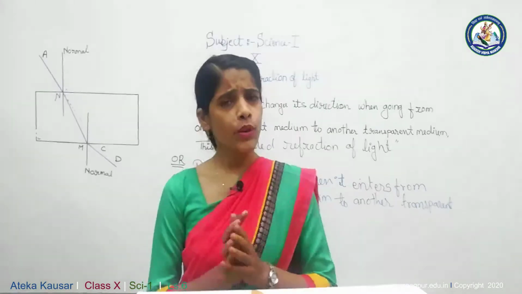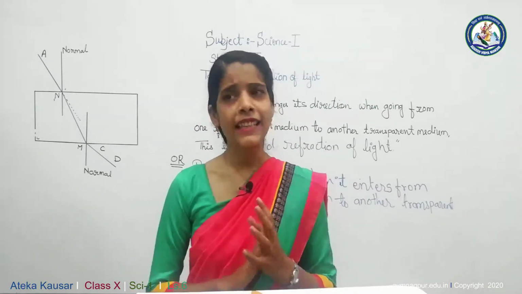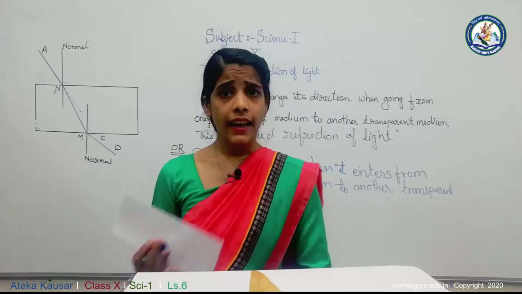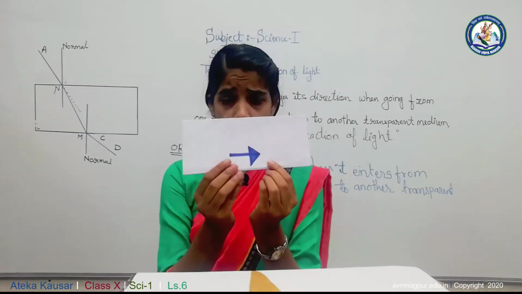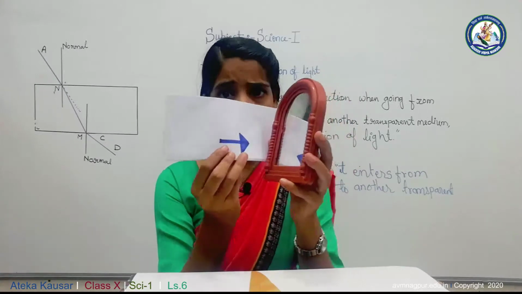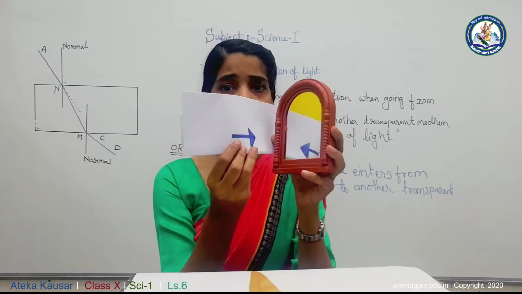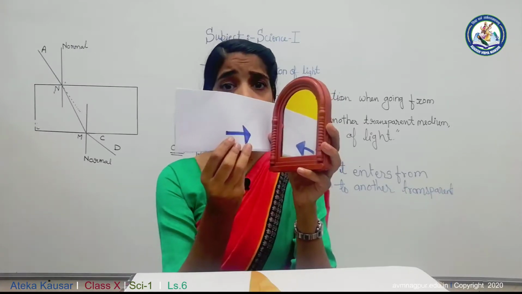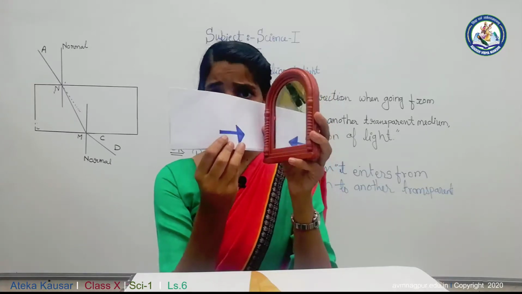But is there any possible way we can change the direction of light? Let's see the magic of light. Is there any possibility we can reverse the direction of this arrow? Yes, you can simply put a mirror in front of this arrow, and you see that the direction of the arrow in the image in the mirror is reversed, in the opposite direction. What does this mirror do?